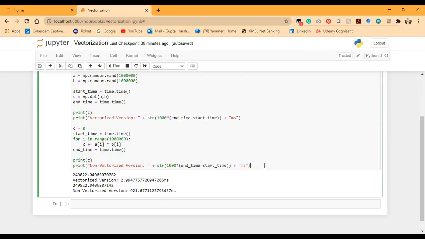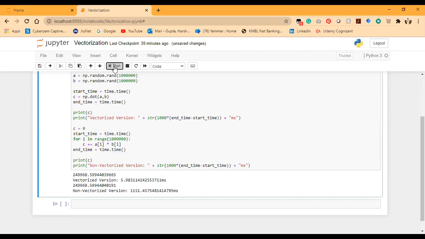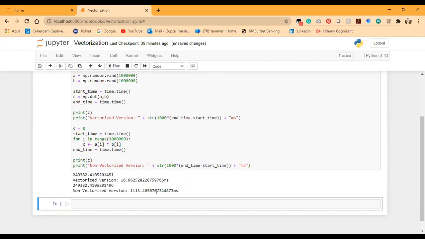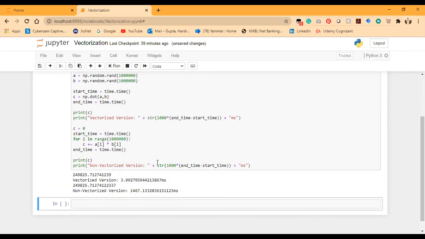Okay, and now if you again want the proof, I can run these blocks several times for you. So again, I'll run this block. What I have is 5.98 millisecond for vectorized operation and 1151.457 millisecond for the non-vectorized operation. Again, if I run this block, then I have 16 millisecond and somewhat 1113.46 millisecond for non-vectorized operation. So you can see here that the time used for vectorized operation is very much less than the non-vectorized operation.